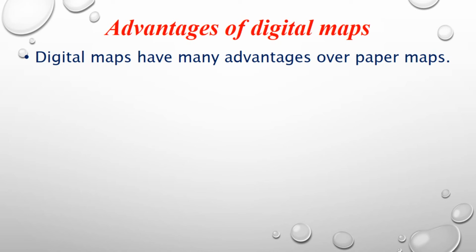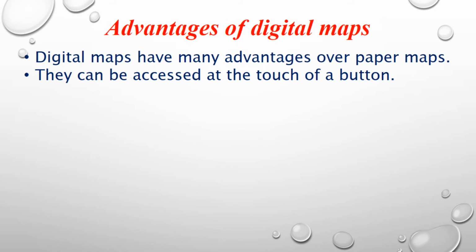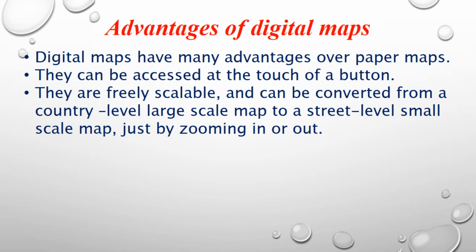It is easily accessible; in a single touch we can access digital maps. They are freely scalable, meaning we can easily zoom in and zoom out. If you want a particular location, in a single touch you can search for that location and get more information.